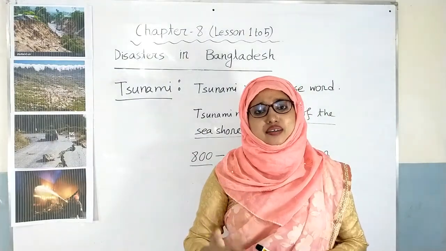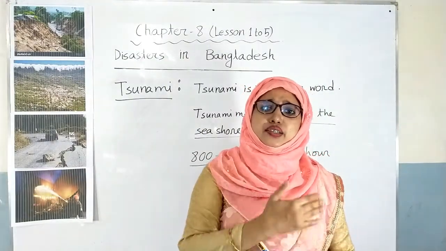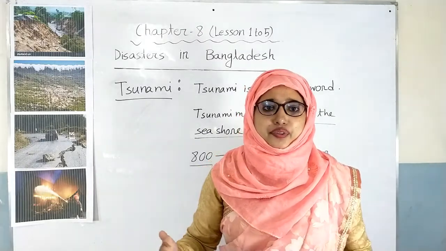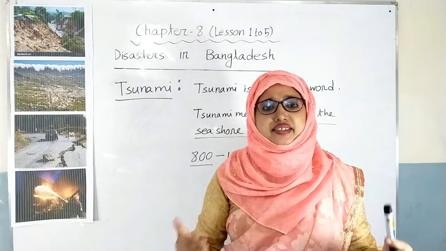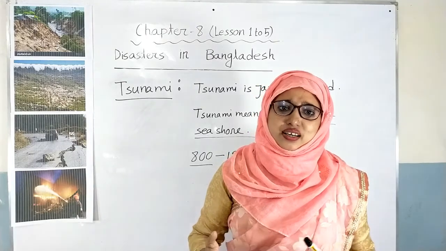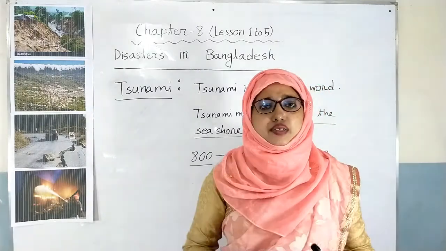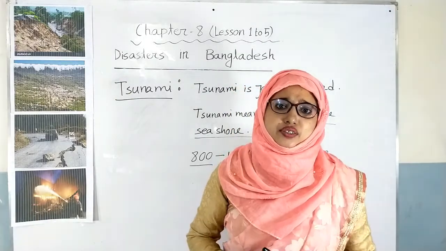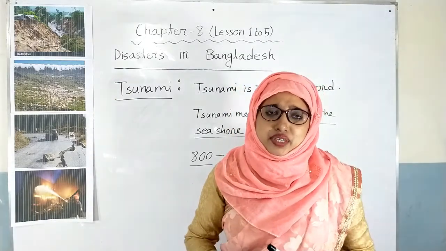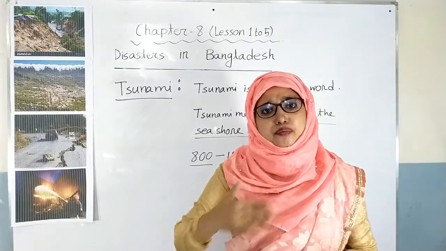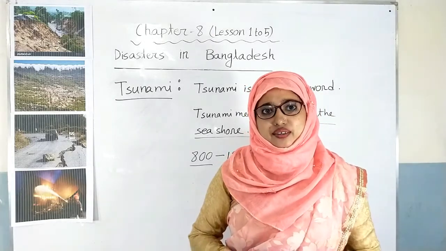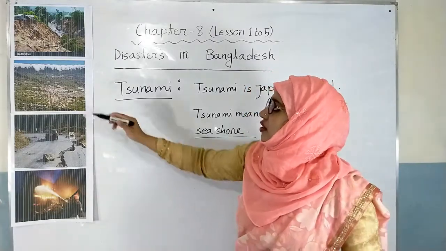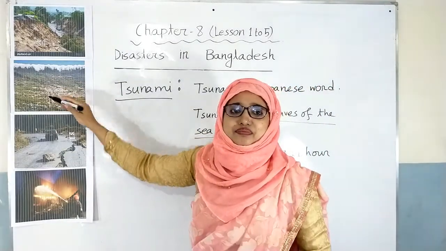Due to tsunami, the water of the sea turns into tidal bore. Tidal bore, that means high tide. As a result, within a very short time, houses, buildings, roads and railways or other communications, electricity or business centers can be completely destroyed. That we have seen in this photograph.